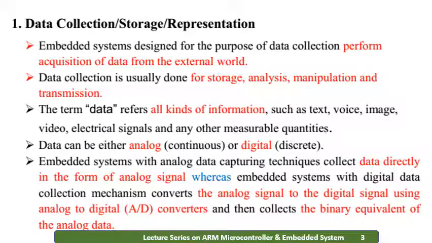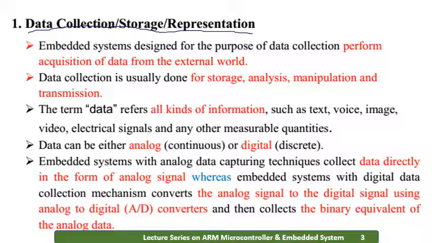In the next part we'll see each purpose in detail. The first one is data collection, storage and representation. To do this, we need the data to be collected. Embedded systems designed for the purpose of data collection perform acquisition of data from the external world. Acquisition of data means we are collecting the data.